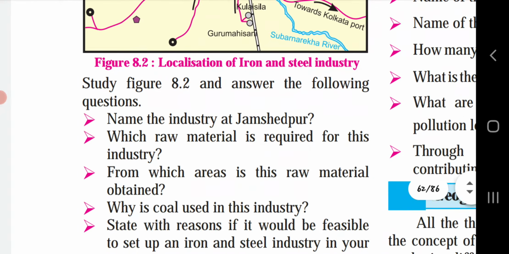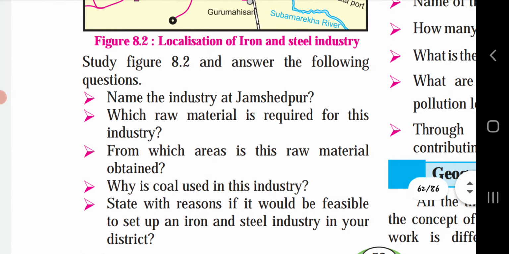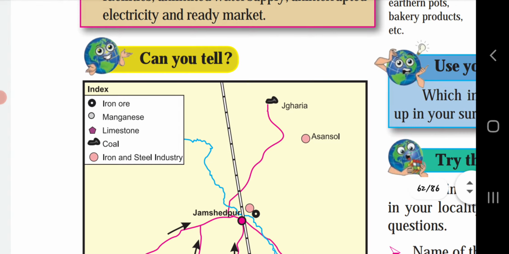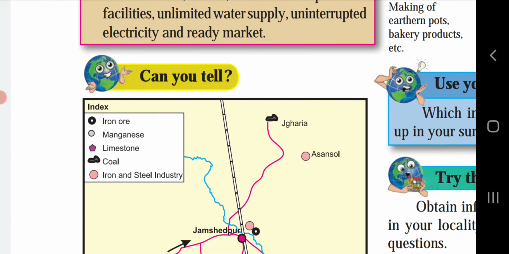Why is coal used in this industry? Coal is one of the primary raw materials in the iron and steel industry. Iron ore, coking coal and limestone are required in the ratio of approximately 4:2:1. Some quantity of manganese is also required to harden the steel. The process of converting iron ore into steel involves many stages. The raw material is put in the blast furnace where it undergoes smelting. Here coal is used to heat the ore. It is then refined. The output obtained is steel.